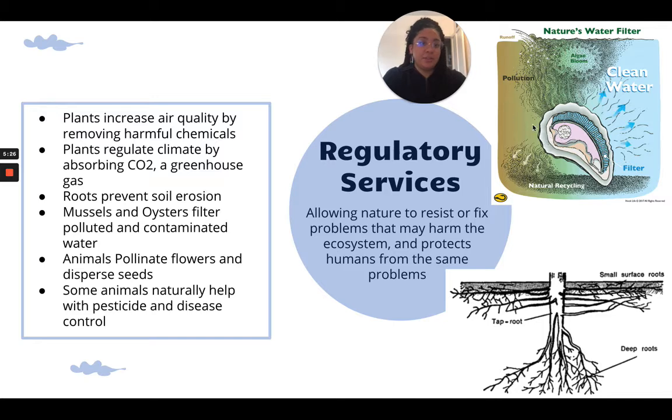So the pollution goes in and they filter out clean water. Okay, animals also pollinate flowers and disperse the seeds. That's another form of regulatory services. And some animals also naturally help with pesticides and disease control. So those are all problems that we can get, and the ecosystem is allowing us to resist or fix the problems with these examples.